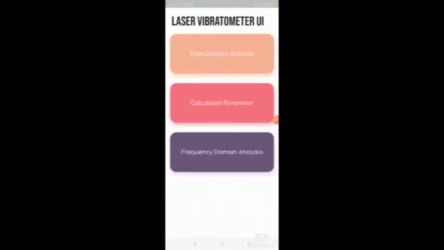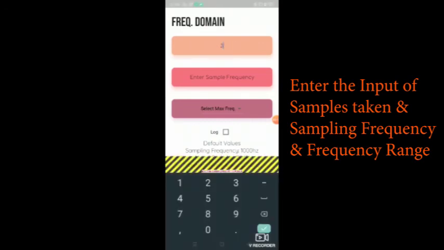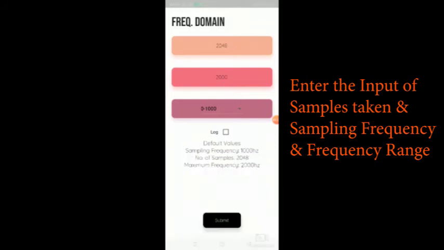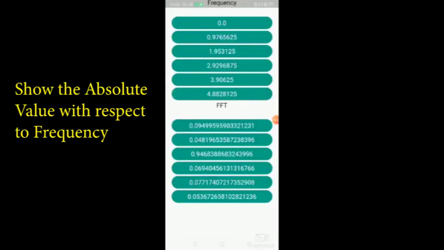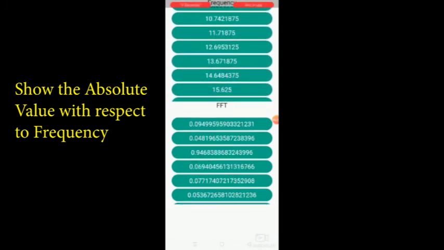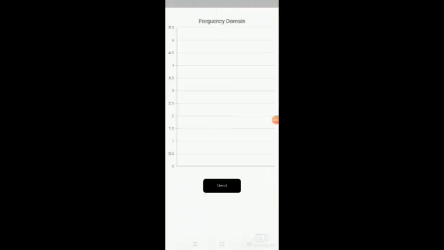For frequency domain analysis, we will plot the fast Fourier transform data with respect to frequency. We will provide the following inputs: number of samples, sampling frequency and maximum frequency range. The user can select the maximum frequency range by a drop down button. Then we will send this data to the target device, which will calculate the fast Fourier transform and return the values to our app with the help of Bluetooth.